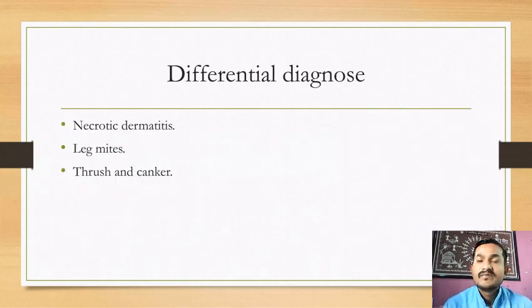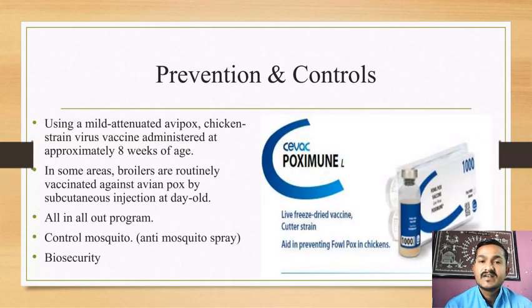Then differential diagnosis. There are three differential diagnoses. First one is necrotic dermatitis, and leg mites, and thrush and cankers. Then next one, prevention and control. How to prevent fowl pox and how to control this disease in poultry houses.